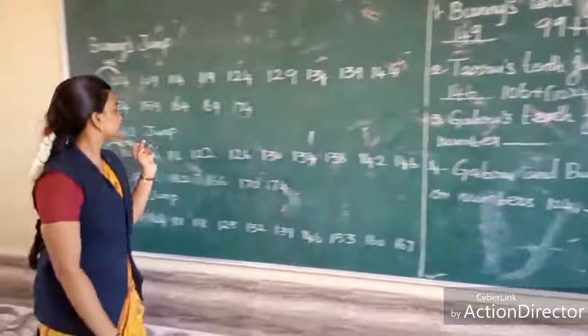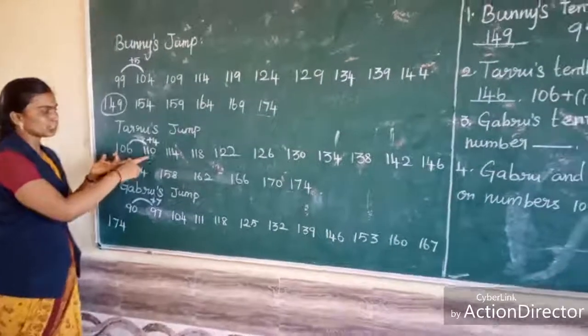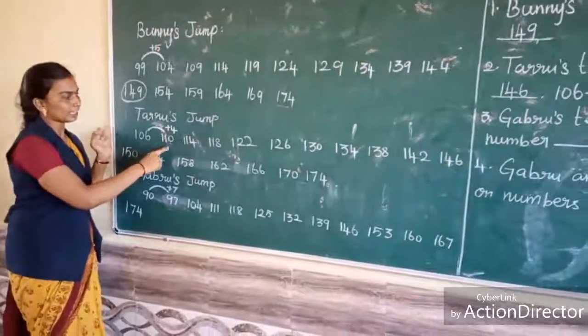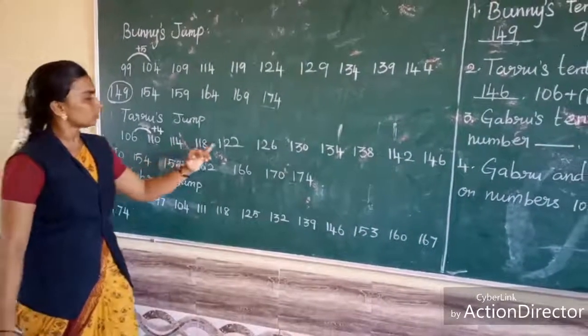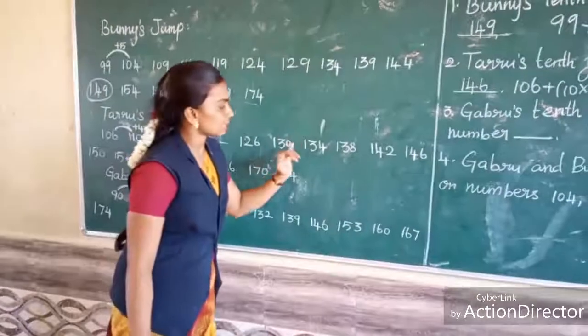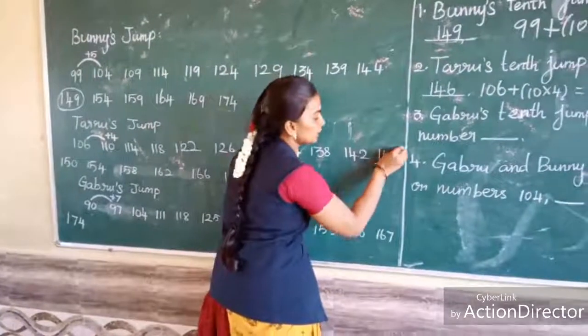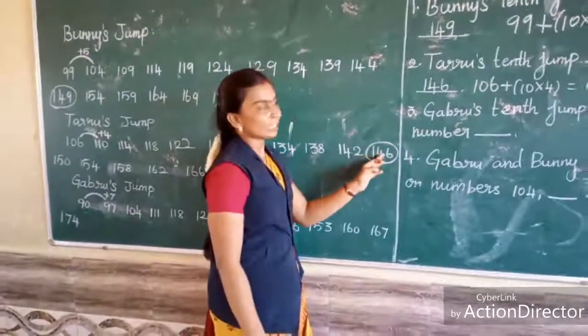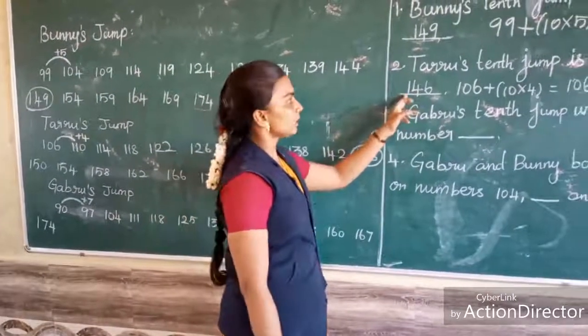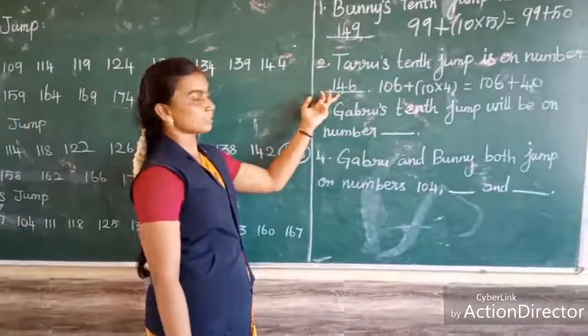Look here. In first jump he reached 110. Second, third, fourth, 5, 6, 7, 8, 9, 10. In the 10th jump he reached 146. See, here also we get the same answer.